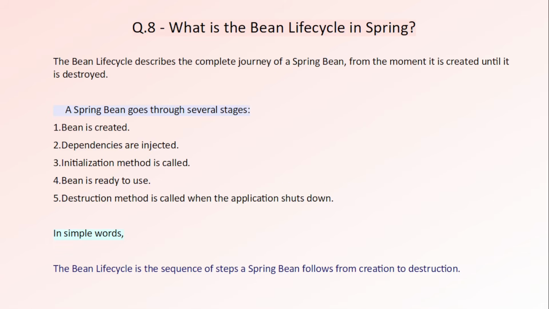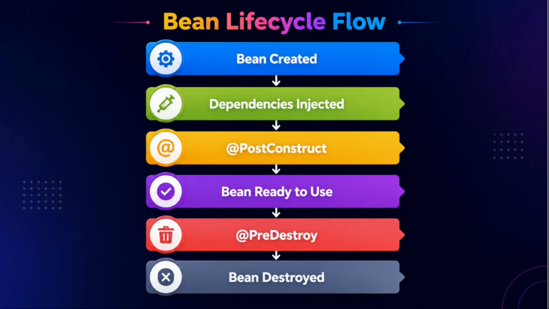So question 8 is, what is the bean life cycle in Spring? So what happens after a bean is created? Every Spring Bean goes through a complete life cycle. First, Spring creates the bean. Next, if that bean depends on another bean, Spring injects the required dependency. After that, Spring calls the initialization method. This is where you can write any startup logic like loading configuration or preparing resources. Once initialization is complete, the bean is ready to use and your application starts calling its methods. Finally, when the application is shutting down, Spring calls the destruction method so you can release resources and perform cleanup.